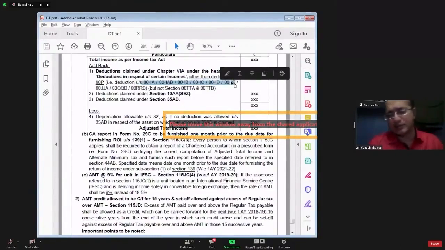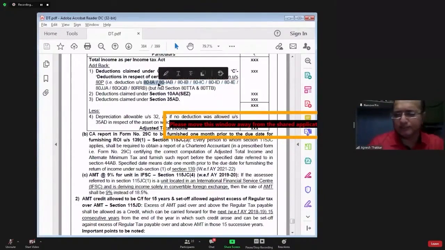For example, government says if you do telecommunication business, 50% of profits will not be taxable. Say your profits are 20 crores. These 20 crores form part of your business income under profits and gains of business or profession. 50% of 20 crores, that is 10 crores, will be allowed as deduction under section 80IA.